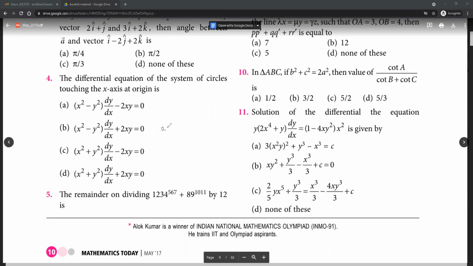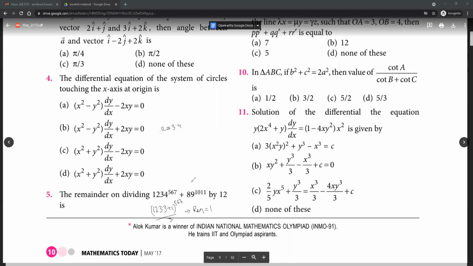Look, another way of doing, simple way of doing it, 12 is like 3 into 4. Okay, so we first find the divisibility of these two numbers with 3, then find the remainder with 4. Right? So when we do it with 3, we can write this thing as 3 plus 1 to the power 567, and dividing this by 3 will give us the remainder as 1.